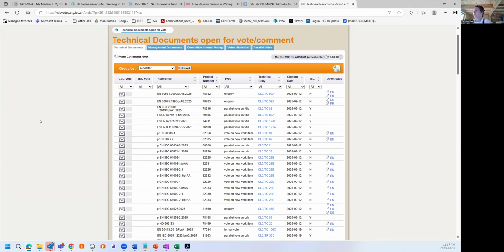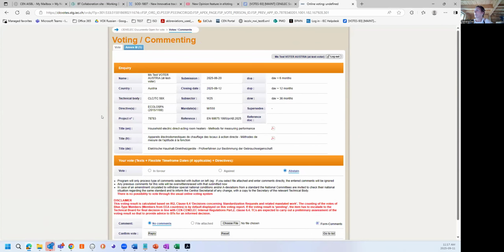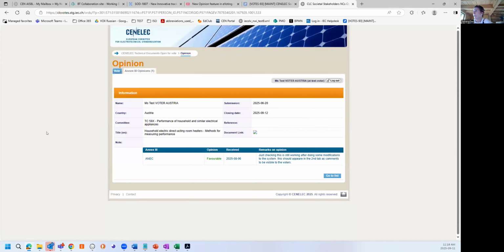And if I go into one of the votes, let's say this one, I have my voting page as always, and from now on I will see the Annex 3 tab, which shows me that I have one opinion submitted. So I'm going to go there, and I have the information about the opinion, who submitted it, what it was, and then some remarks on the opinion. So this is the voters' view.